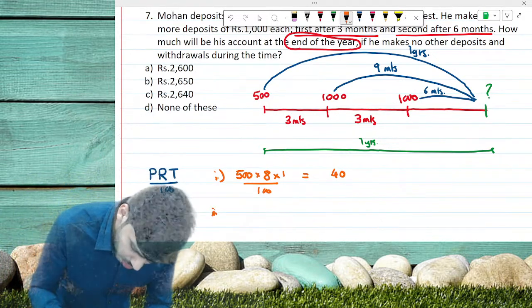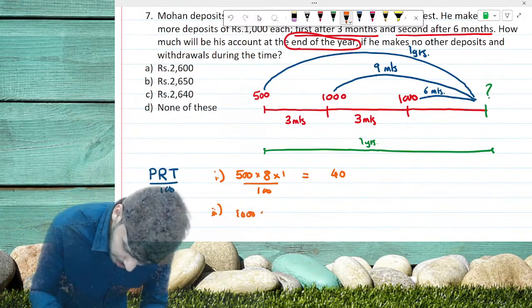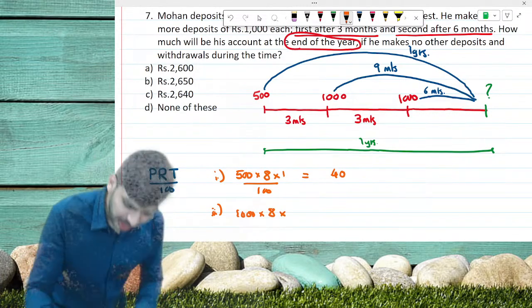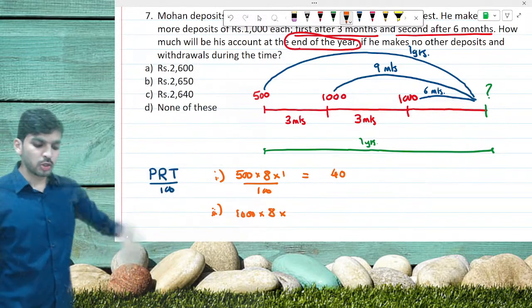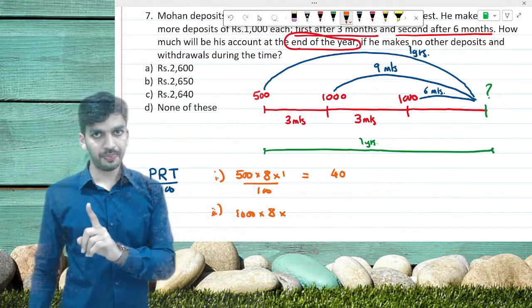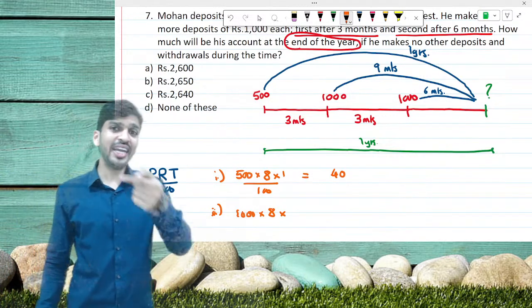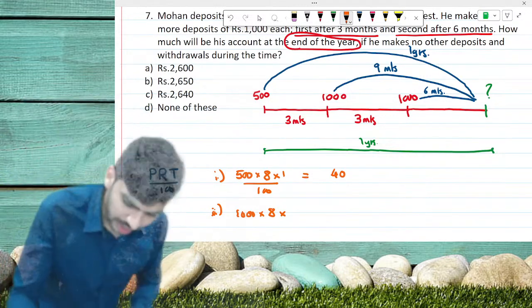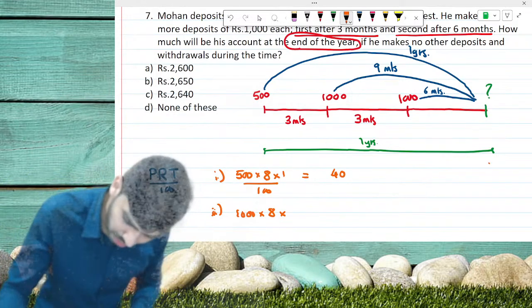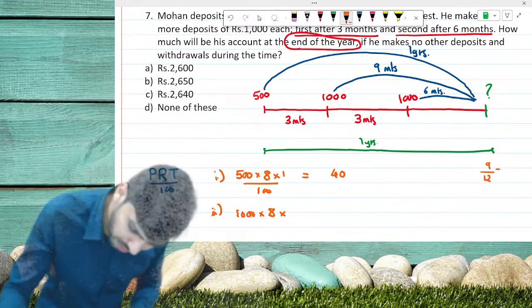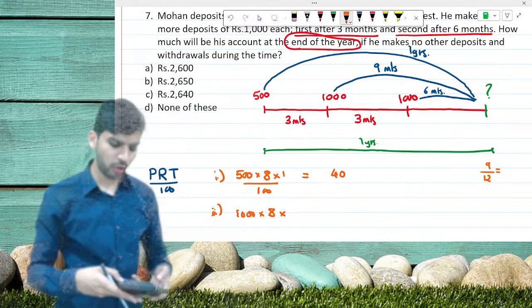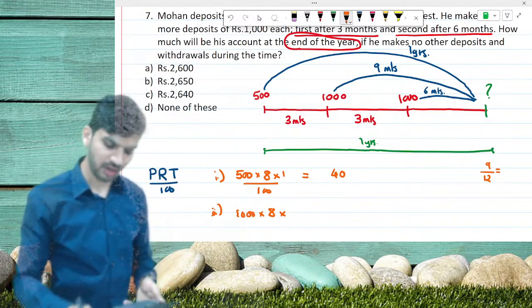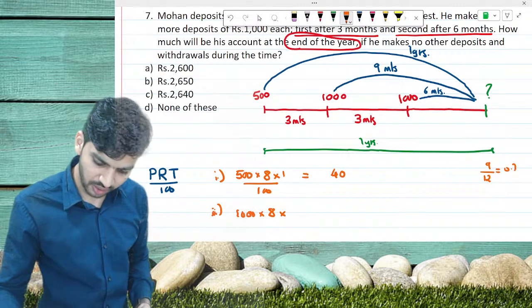Second, for 1000 rupees, rate of interest is 8, but it is deposited for 9 months. Should I write 9? No, we have to write in years. So 9 divided by 12. Let me do it in rough work, 9 divided by 12 on your calculators. Your answer will be 0.75.